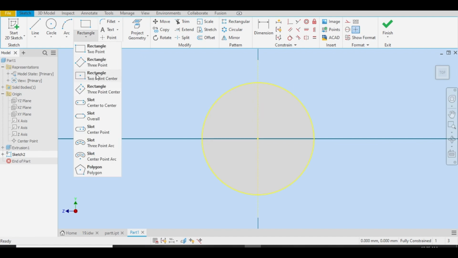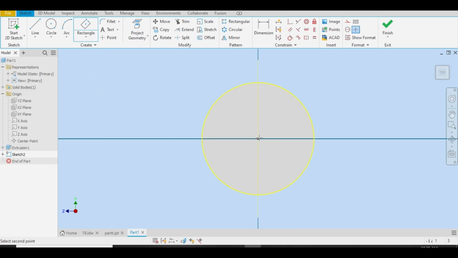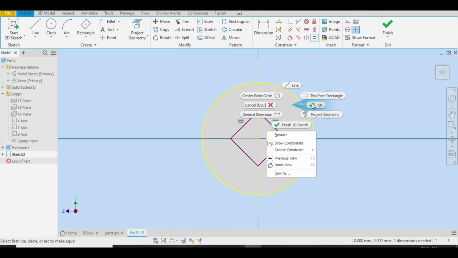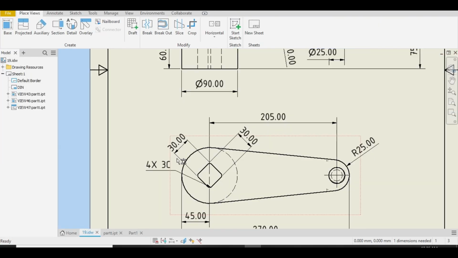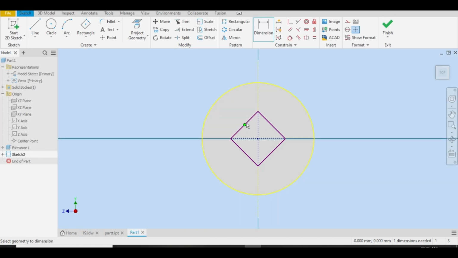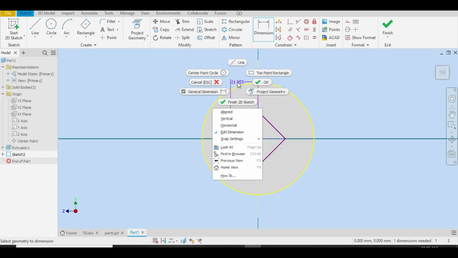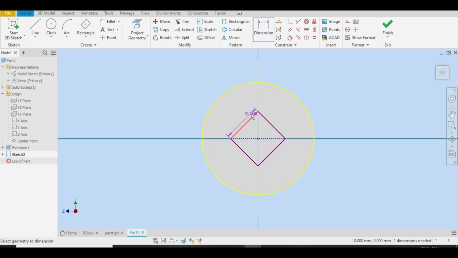Let me select 3-point rectangle, draw like this. Okay, let me select this and this. Let me make them equal. Let me select constraint, vertical constraint, select this point and this edge. Okay, let me give dimension. What is the dimension? 30 by 30. Let me choose this, right click and aligned. Okay, 30 here. Now let me finish sketch.